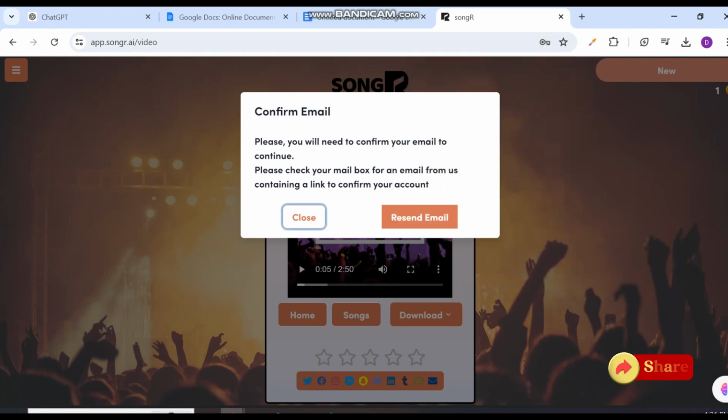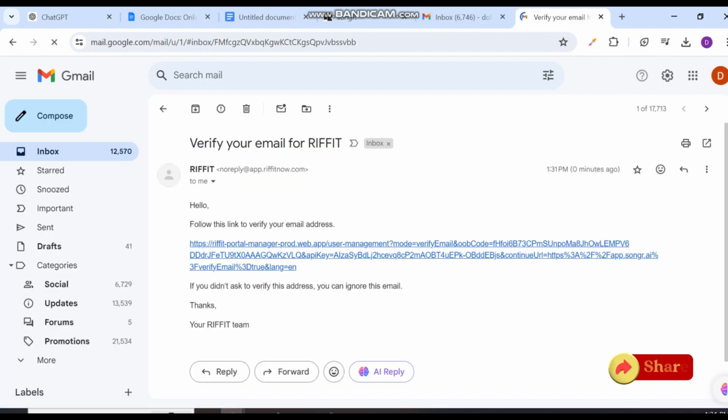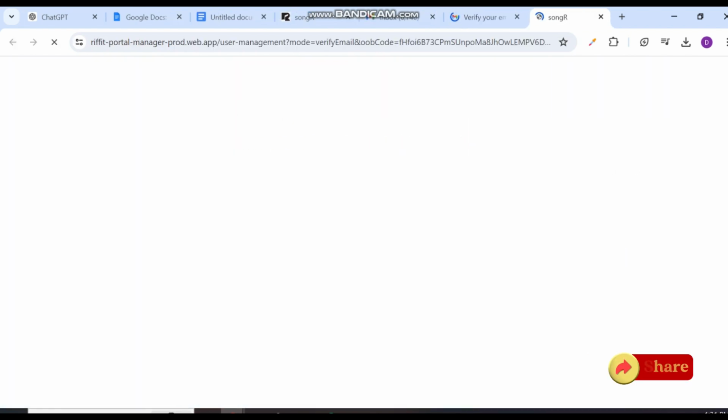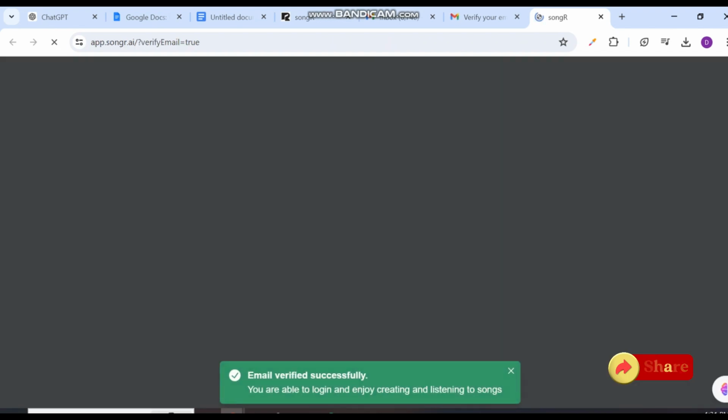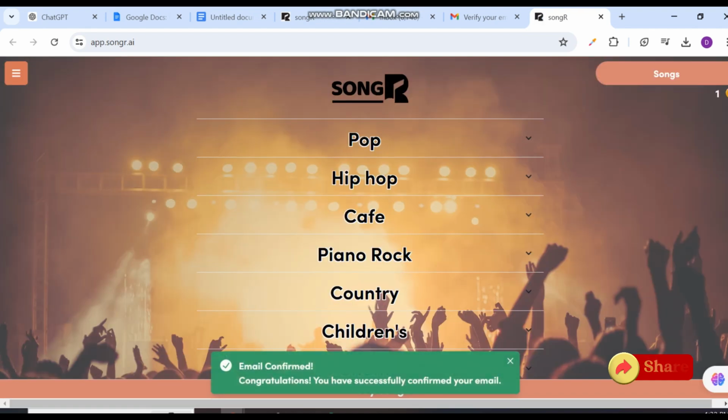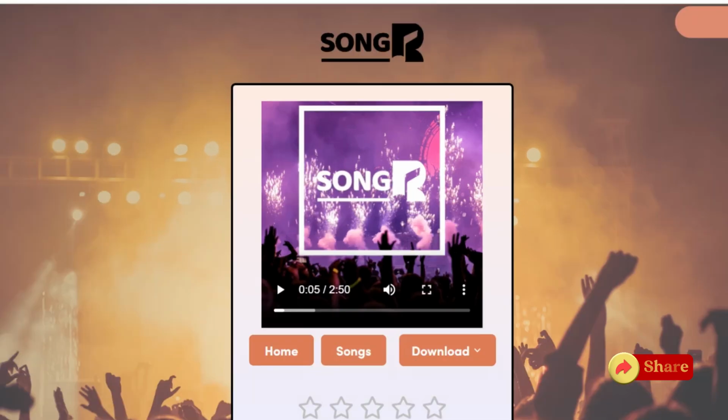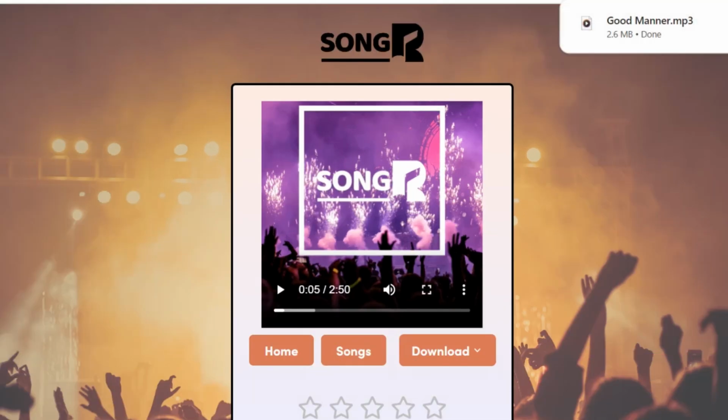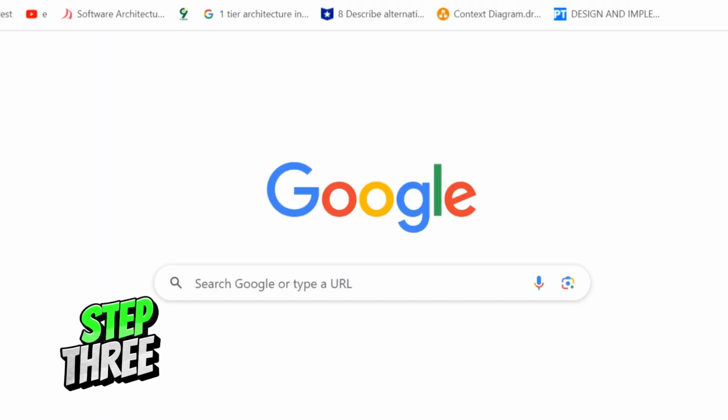I just go to my email and click on the link sent to me to verify my registration. And as you can see, my email became verified, so I will have access to download now. I went back to the website, to the song which I created earlier, clicked on download and downloaded the audio. And then we'll move on to the third step.